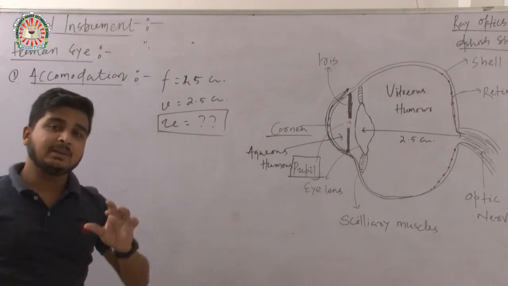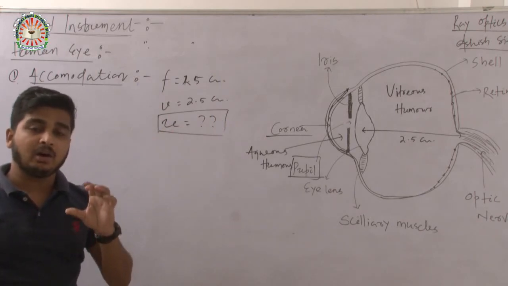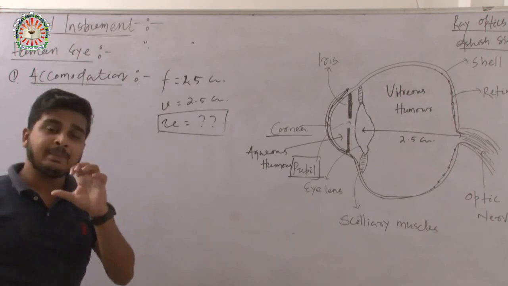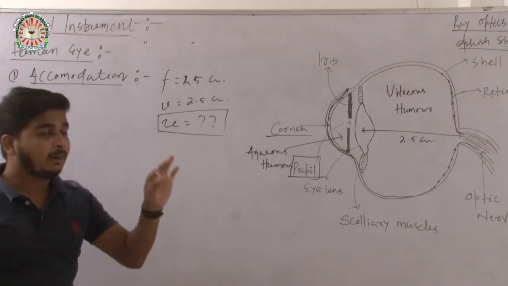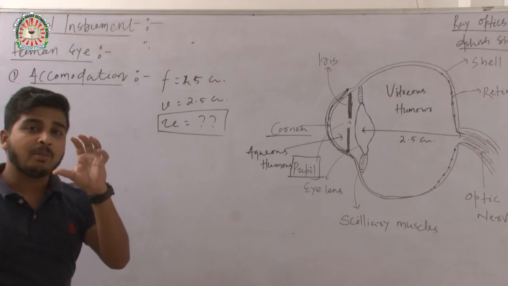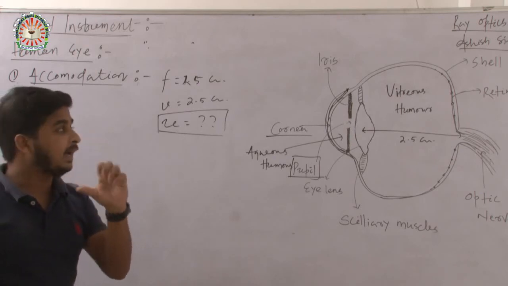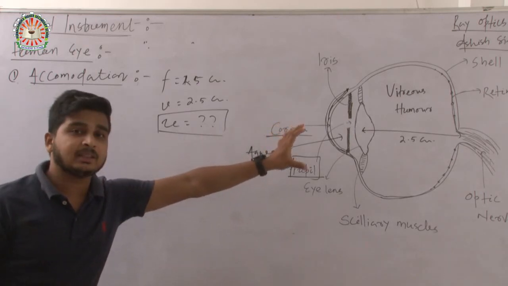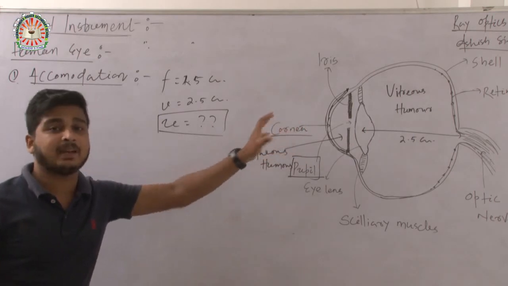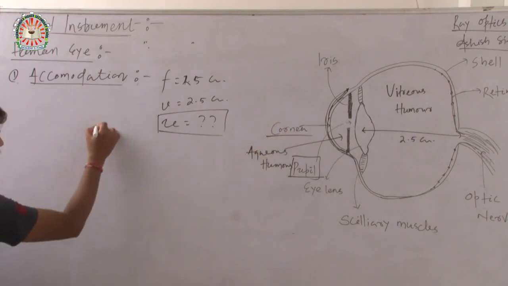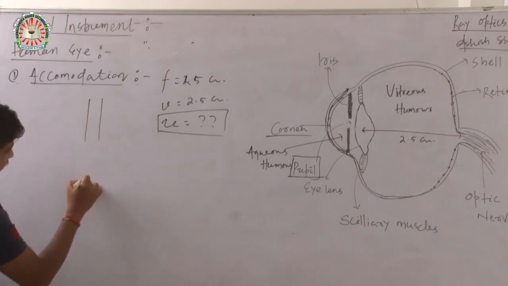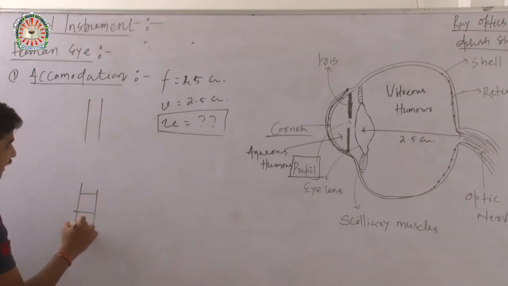But the eye lens helps us to accommodate and form an image of the object at our retina by accommodating itself, meaning by contracting or expanding itself. These are the ciliary muscles.